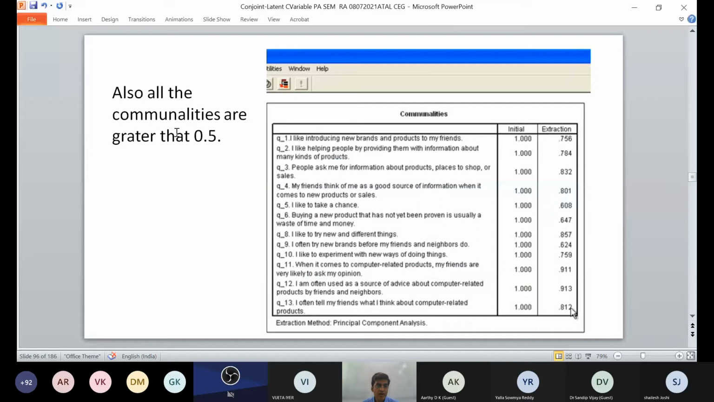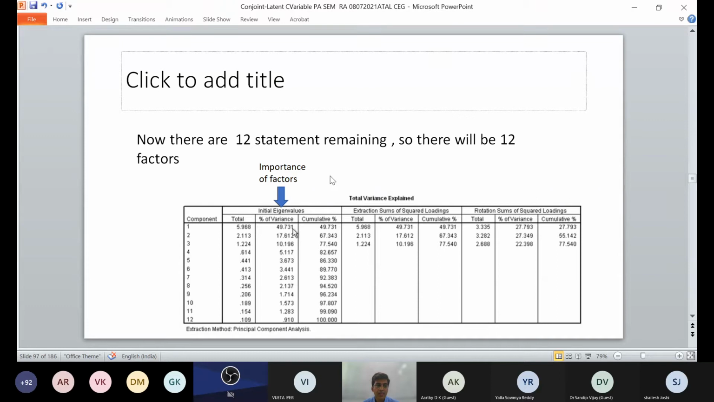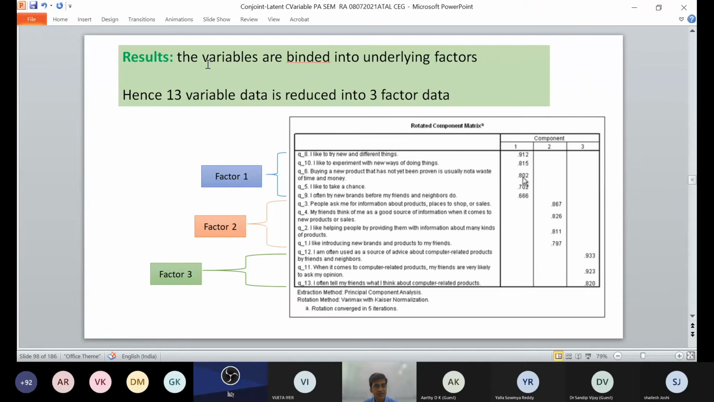So now you have a communality of 0.5. You can see the values which are coming here, and now there are 12 statements remaining. So you can have 12 factors. One statement has gone, and now the result is that variables are binded into 3 factors: factor 1, factor 2, factor 3. So these factor 1 are correlated with 0.9, 0.8. So you have correlated these